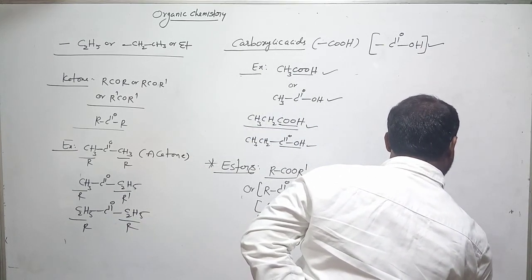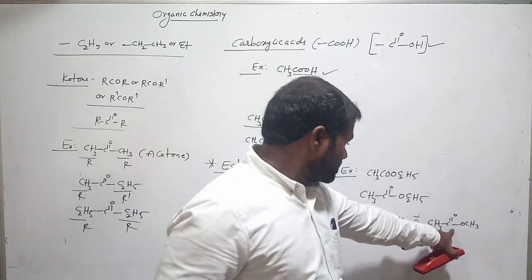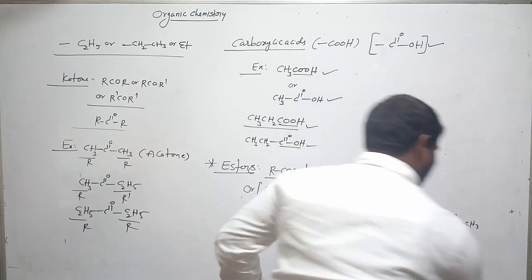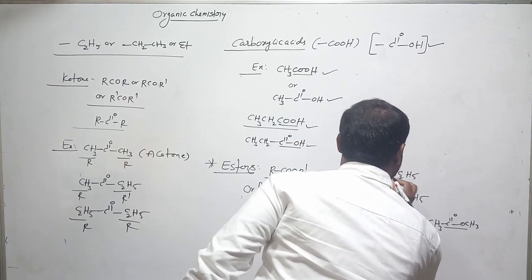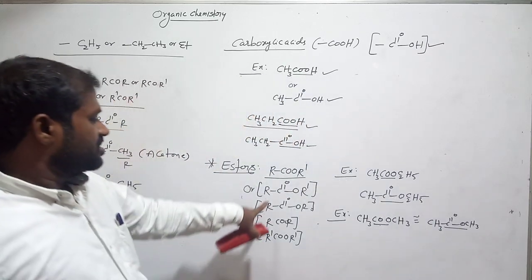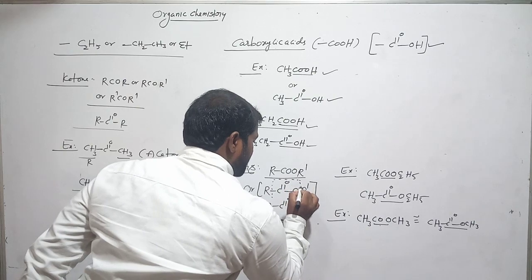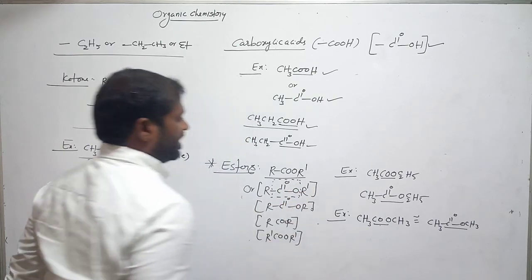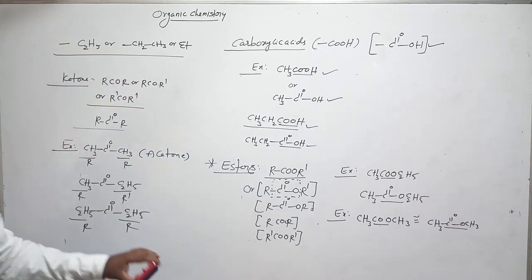CH3 C double bond O OCH3. Am I right? Ester format is there or not? COO, this is the ester format. Clear? R is not a hydrogen. Remember this. R is not a hydrogen. Here it must be hydrogen. Okay? This is an ester.